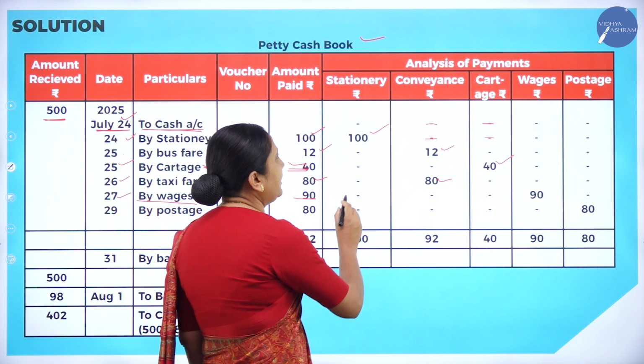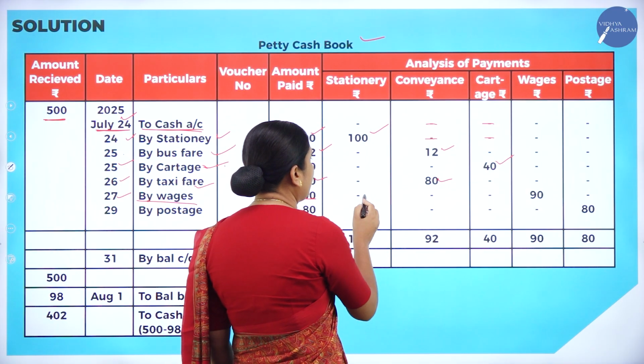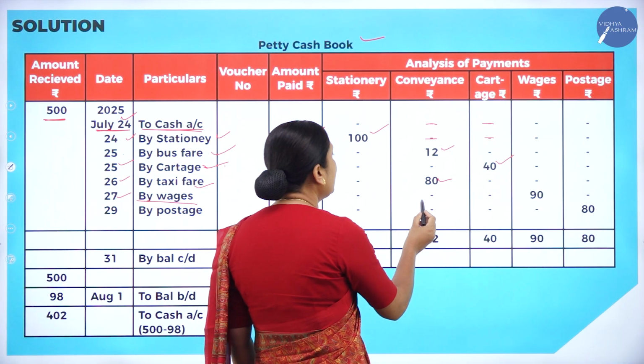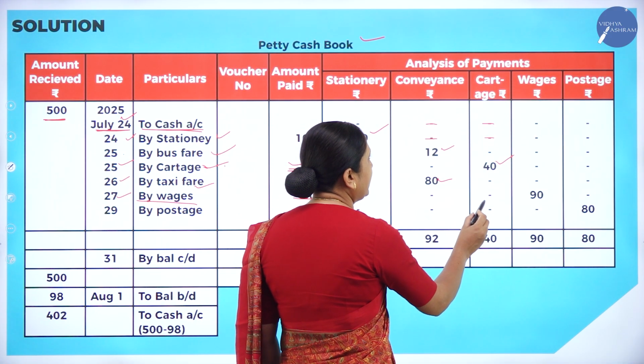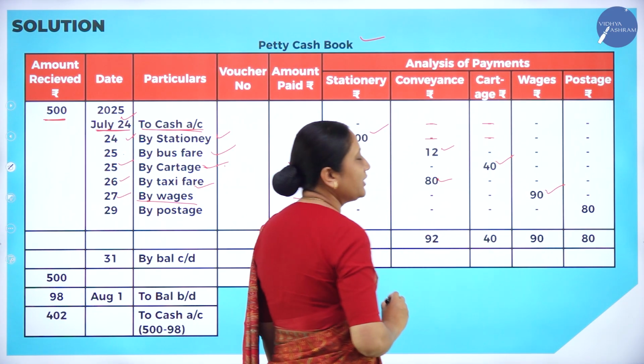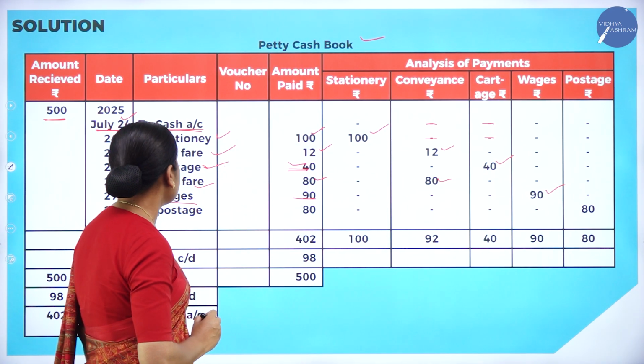And another entry in the analysis of payment. Where should I write? Can I write in stationery? It is not possible because it is nowhere related to stationery. Conveyance also no. Cartage also no. Wages, yes, this is correct. So, below the wages column, we have to write 90 rupees.